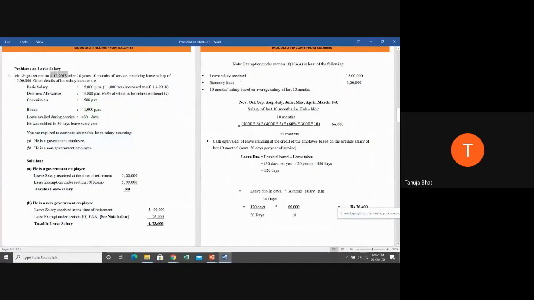He's retiring in the month of what? Wherever I'm highlighting, just pay attention there. He's retiring in the month of 1st December. So before that 10 months. So that comes November, October, September, August, July, June, May, April, March, and Feb 2018. So we have to take salary, 10 months salary of all these months. So salary of last 10 months, that is from Feb to November, divided by 10.